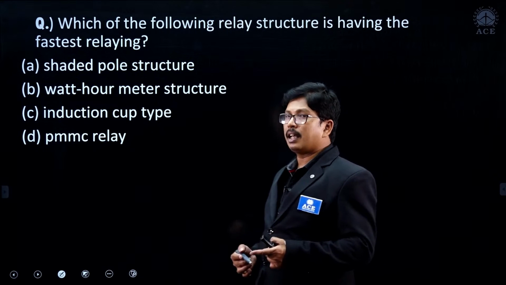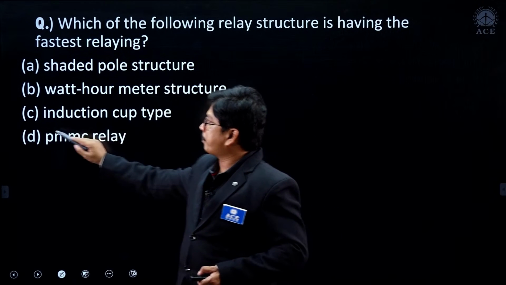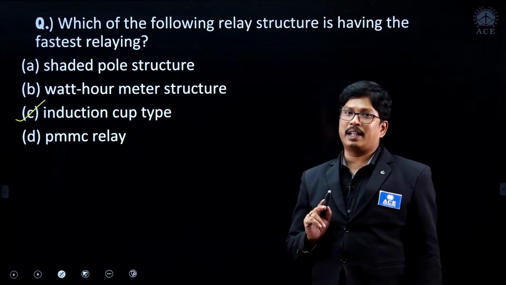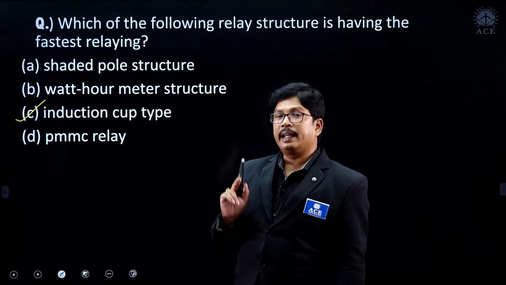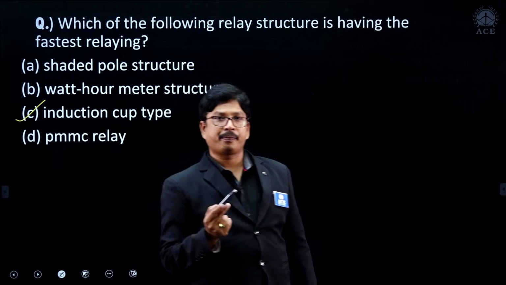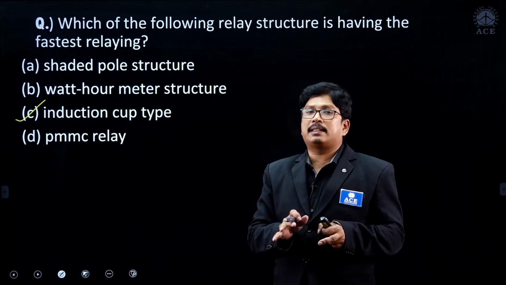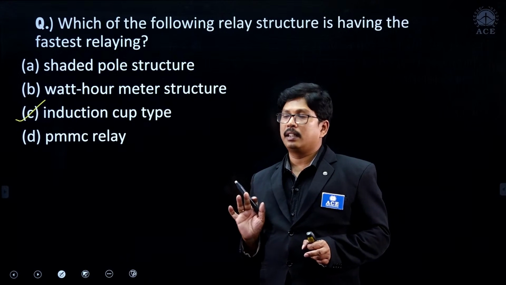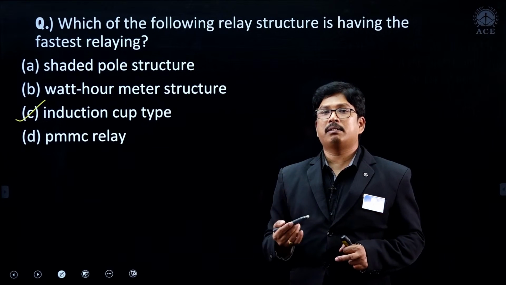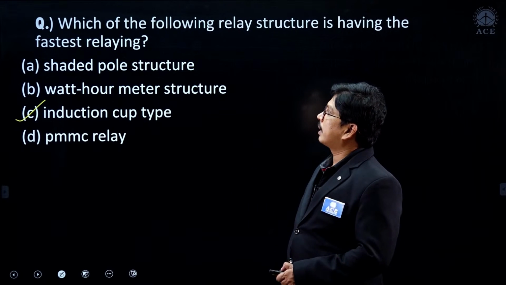Which of the following relay structures has the fastest relaying? Is it the shaded pole type? It is not shaded pole type, it is induction cup type. The shaded pole type and watt-hour meter type are both induction disk types. In the induction cup type, the weight of the cup is less than the weight of the disk, so because of less weight the rotation of the cup will be very fast. Because of that, it gives faster operation, right. So it is the induction cup type of relay.